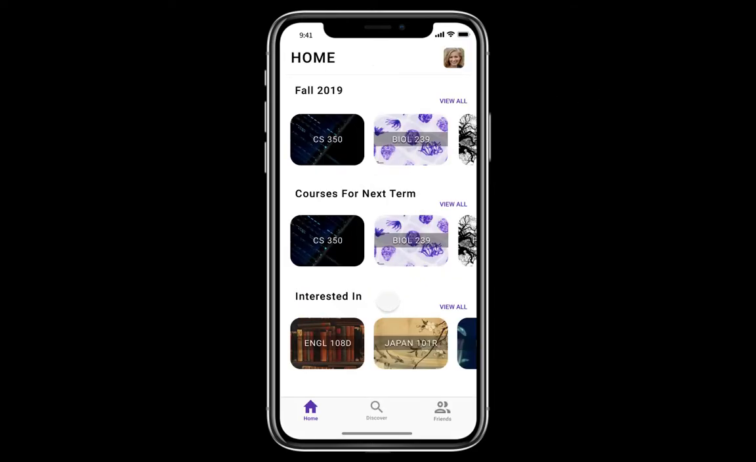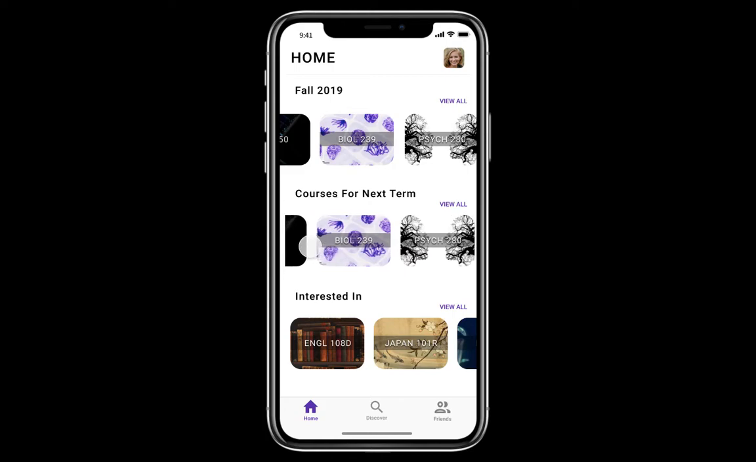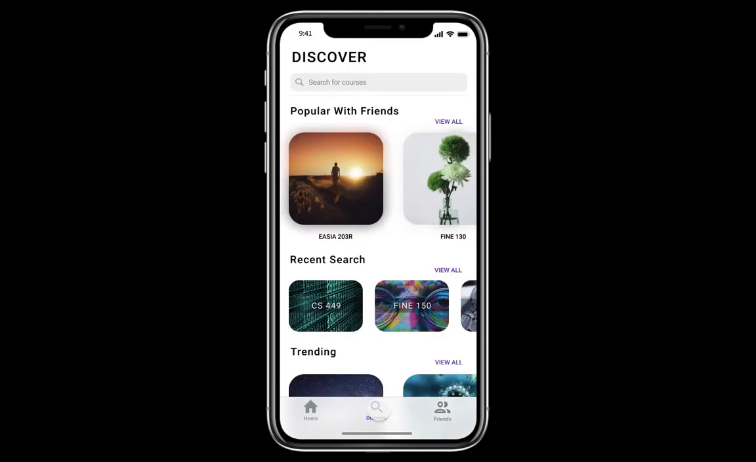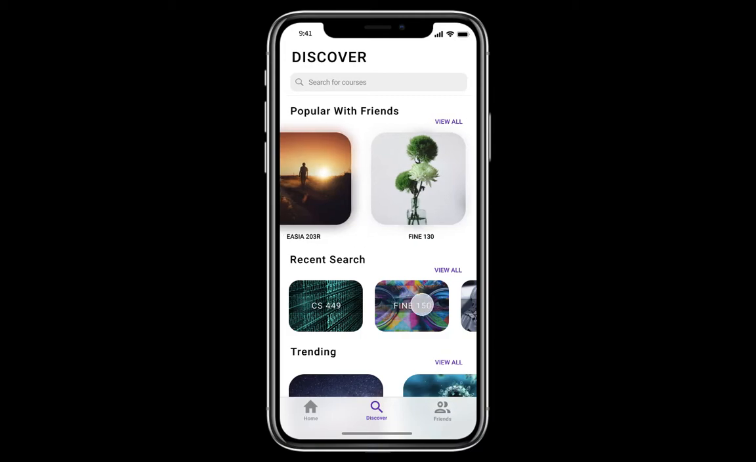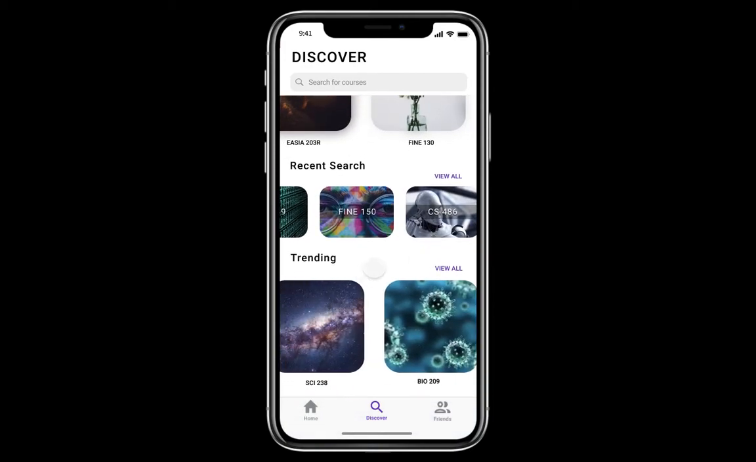Upon successfully logging in, we're brought to the home screen where I can view the courses I'm currently taking, courses that I've shortlisted for next term, as well as courses that I'm interested in. I can discover more courses on the following screen, where I see courses that are popular with my friends, courses that I've recently searched, and courses that are trending among everyone at UWaterloo.